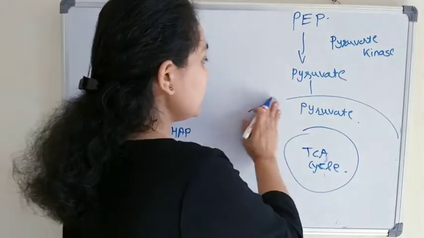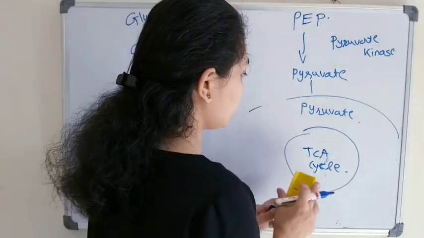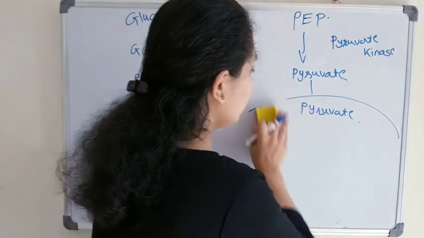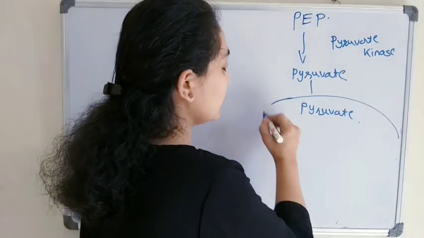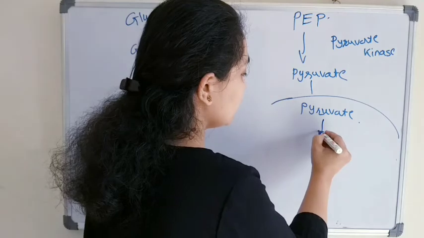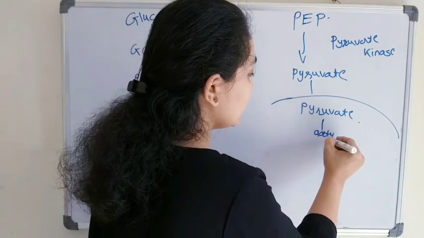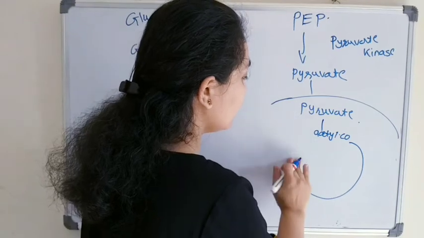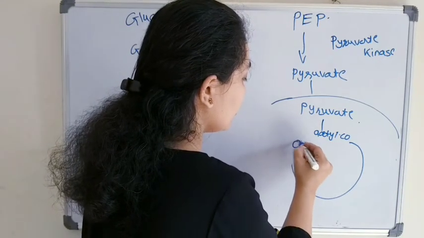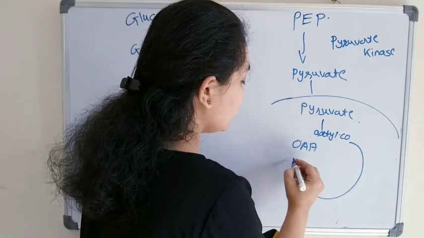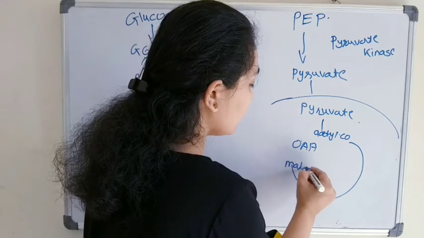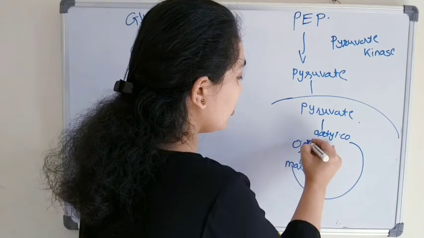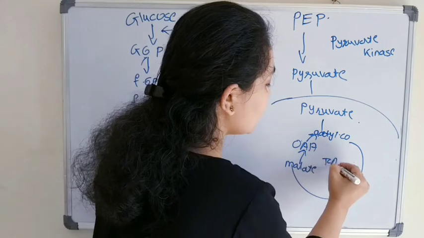Alright, so first pyruvate is converted to acetyl CoA, then the Krebs cycle, and one of the intermediates was malate, oxaloacetate. This is the TCA cycle.